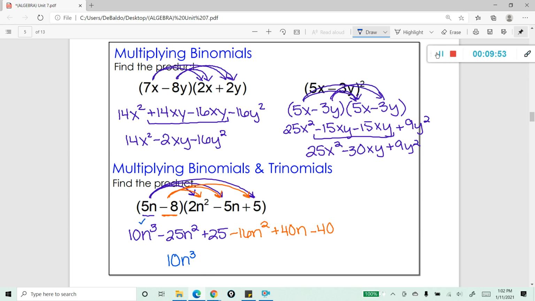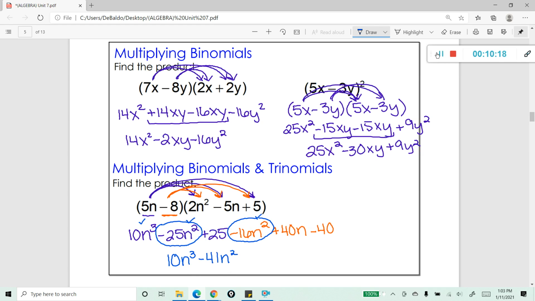So we're going to go ahead and use that term. Now I can combine negative 25n squared minus 16n squared. Do you see that? So negative 25 minus 16 is going to give us negative 41n squared. So I've combined those two.